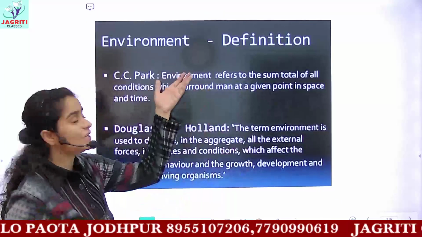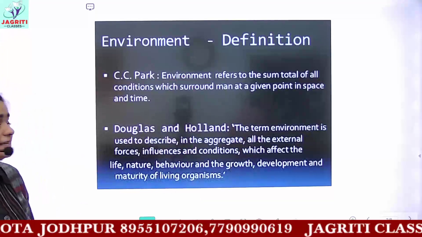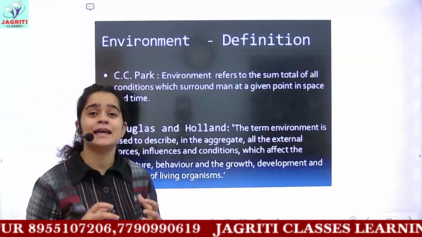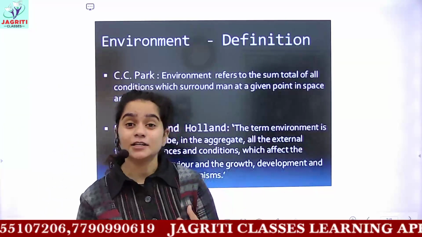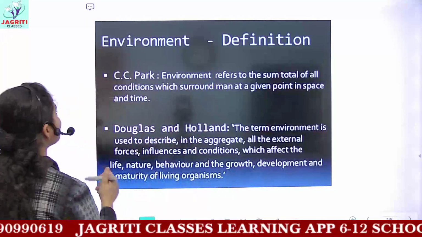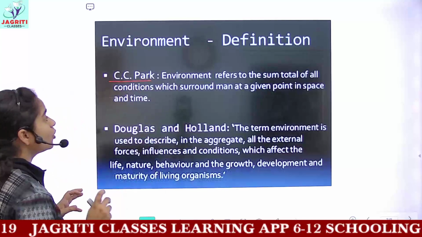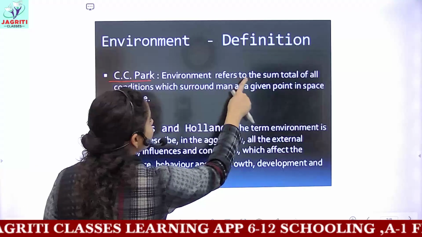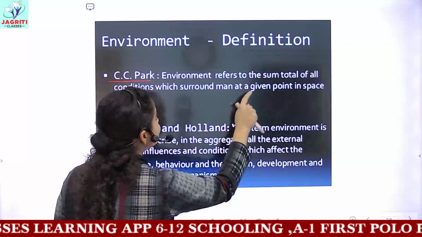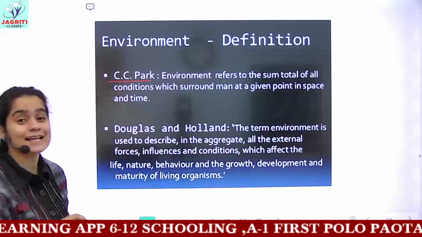So what is actually the definition of environment? Various scientists, various ecologists, have given different definitions of the term environment. There was a scientist called C.C. Park. According to him, environment refers to the sum total of all conditions which surround a man at a given point in space and time.